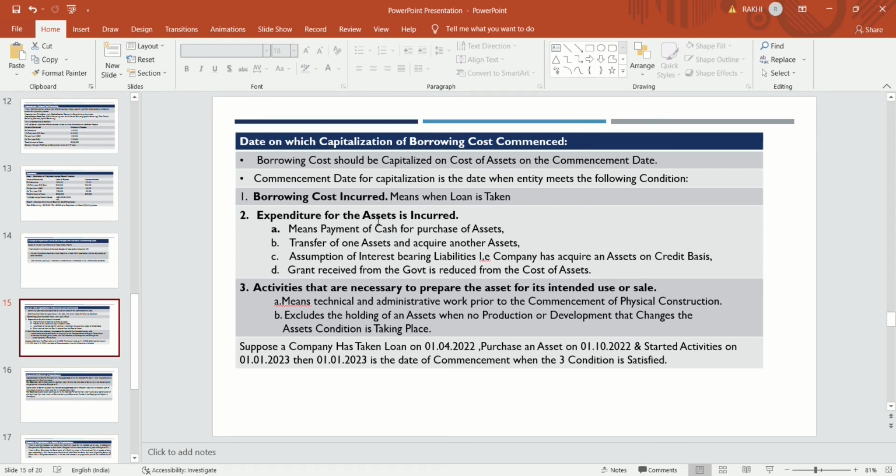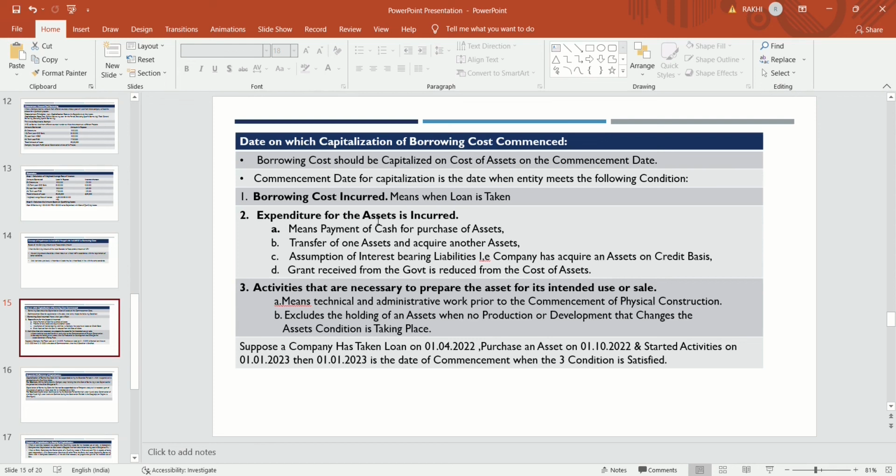The date when the company has made a payment for the purchase of an asset, the date when the company has transferred one asset and acquired another asset, and the company has acquired any asset on credit basis. So if any expenditure for the asset is incurred, that date is also taken into consideration.